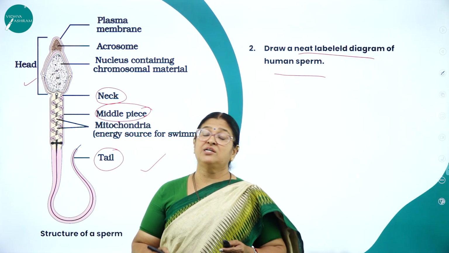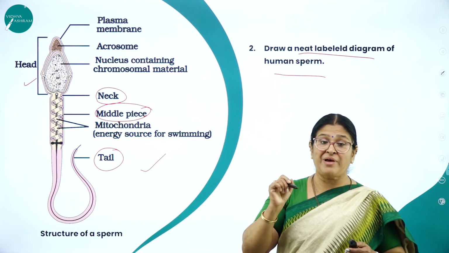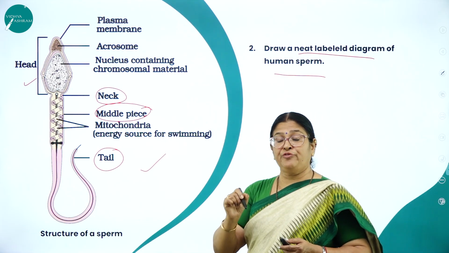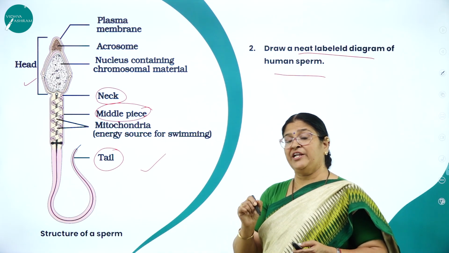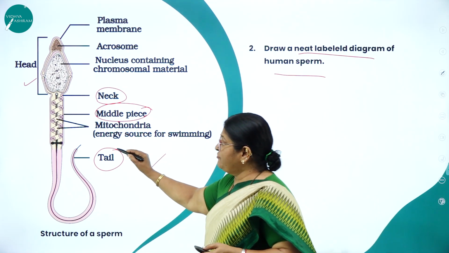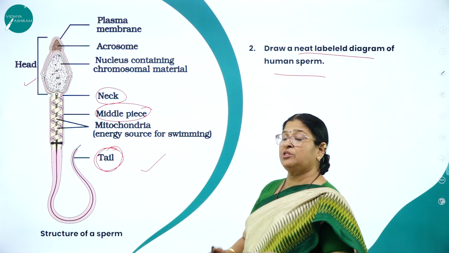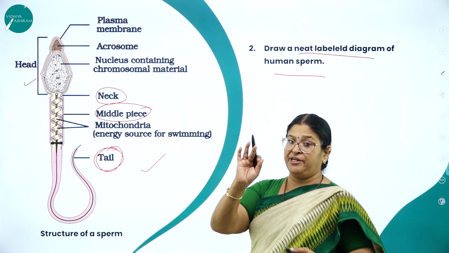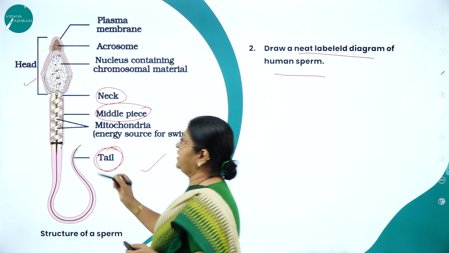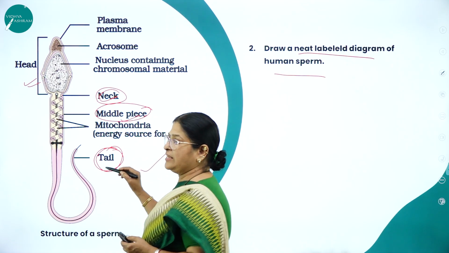As we all know, sperm is motile, whereas ovum is stationary. The sperm has to move towards the ovum to fuse with the ovum to help in a very important process to happen, that is called fertilization. So the tail facilitates the movement of the sperm towards the ovum. So the whole of the sperm is divided into 3 very important parts. What are they? Head, a short neck, middle piece, and the tail.